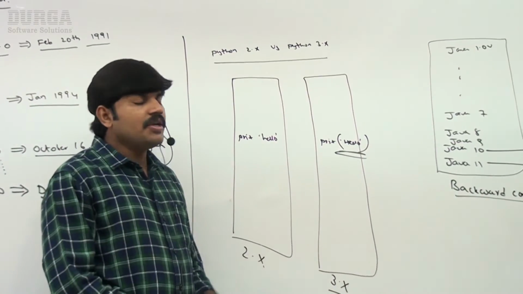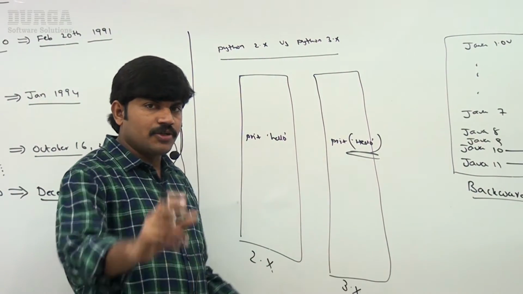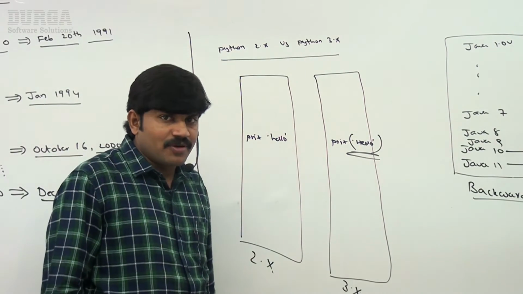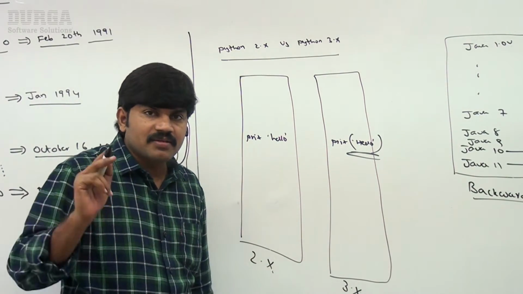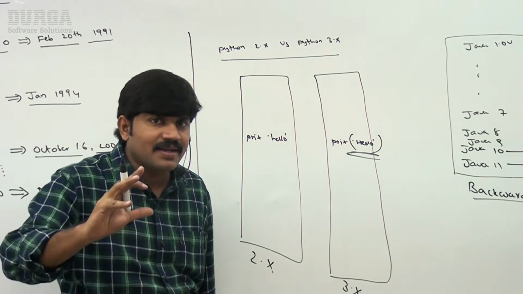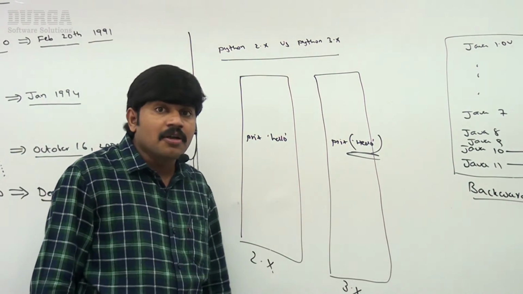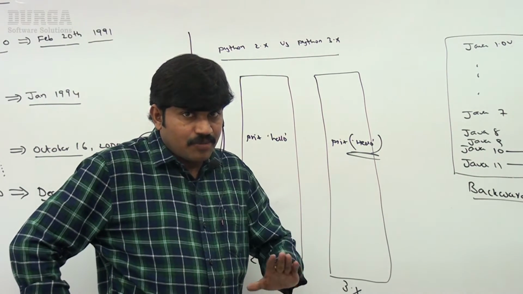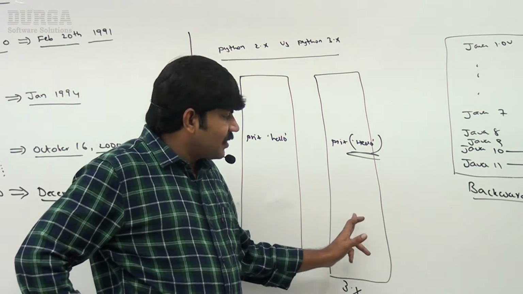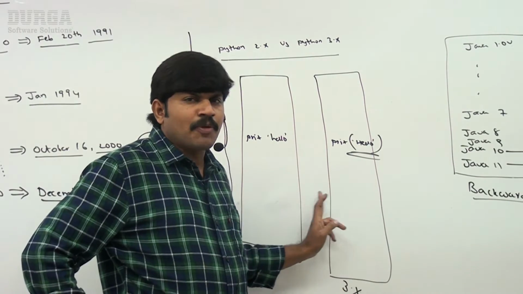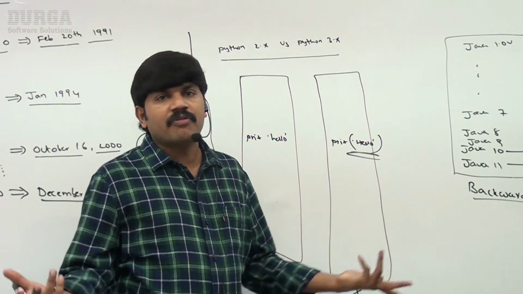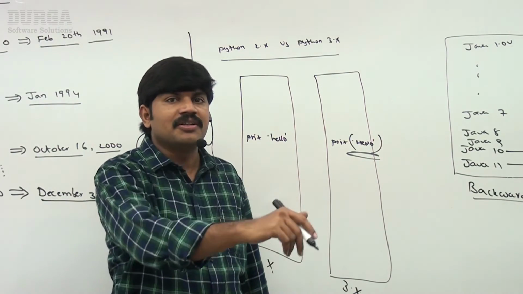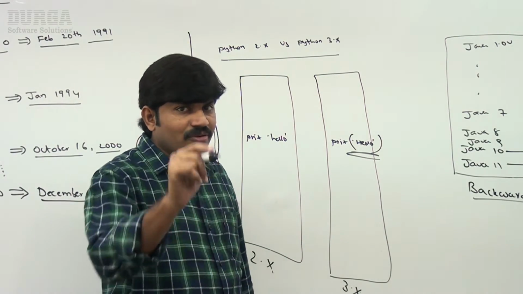That's why it is completely developed as a new programming language, and that's why backward compatibility is not there. In Python 3.x, there is no guarantee it is going to provide support for Python 2.x. Are you in the position to understand clearly? Is it a problem or not? Yes, obviously, backward compatibility is not there. It is the problem. But what is the advantage? If you are missing something, you are going to get something.